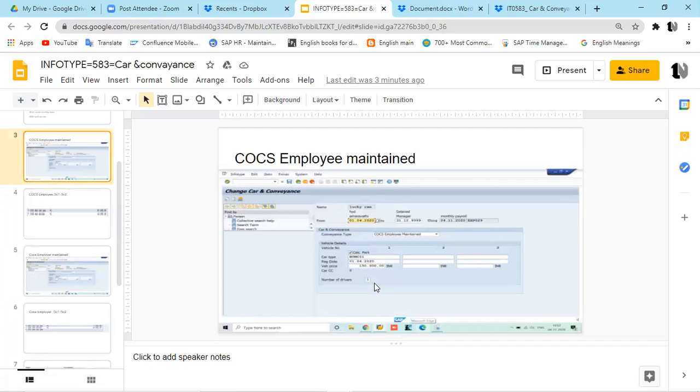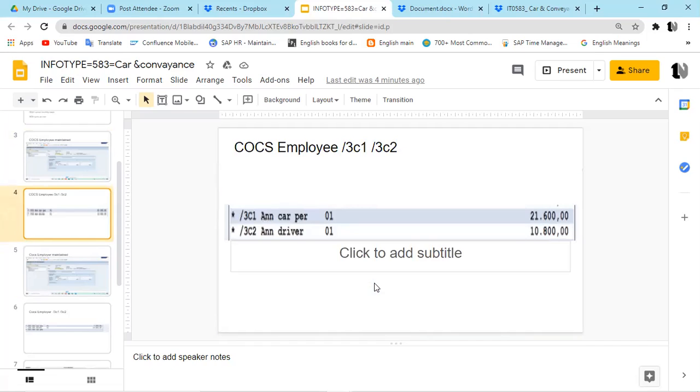COCS employee maintained, employer maintained. This one is employee maintained. So what is the difference you received while executing this payroll? Any difference did you notice? Conveyance scheme different. Okay.